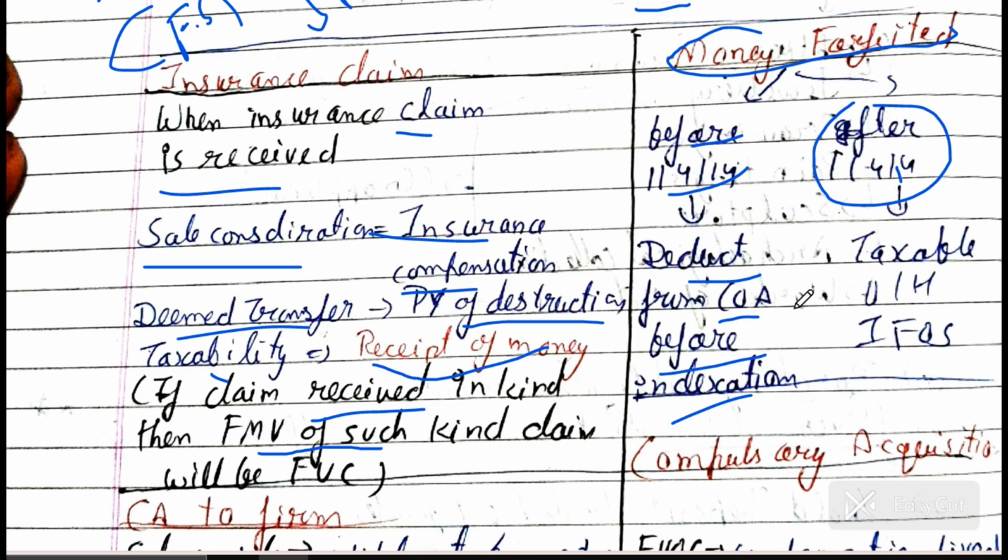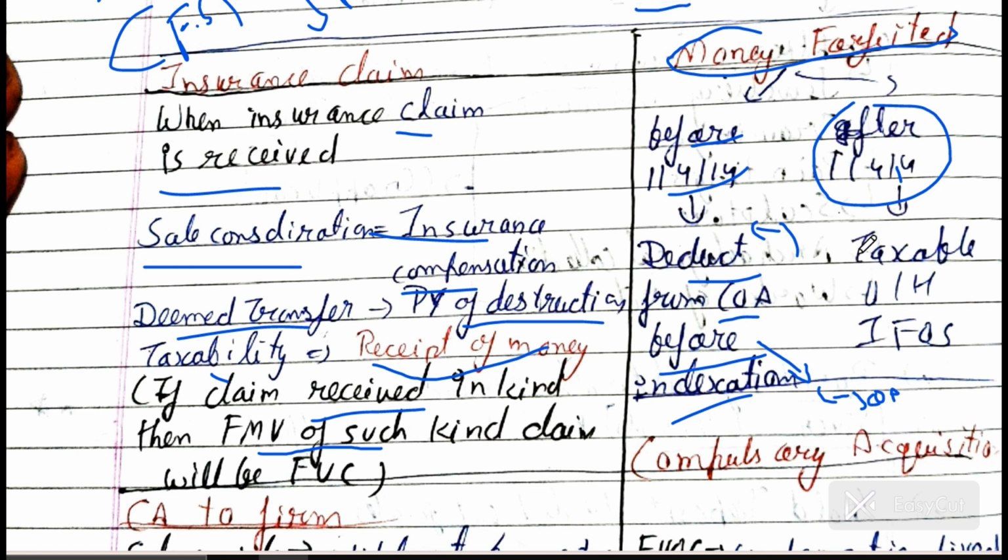And now when you are calculating the cost of asset or index cost of acquisition, you have to take the actual cost of asset which we have calculated on 1 April 2001, then deduct this amount also, and then you will get the cost of acquisition, and for index cost of acquisition you will get it from the cost of acquisition. Okay, this is the adjustment.